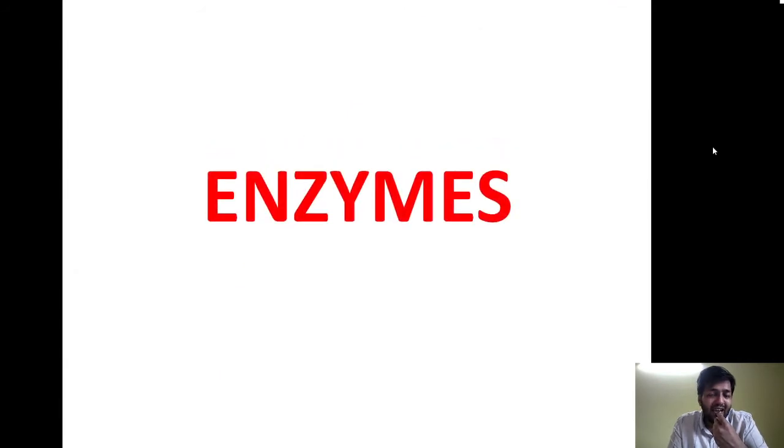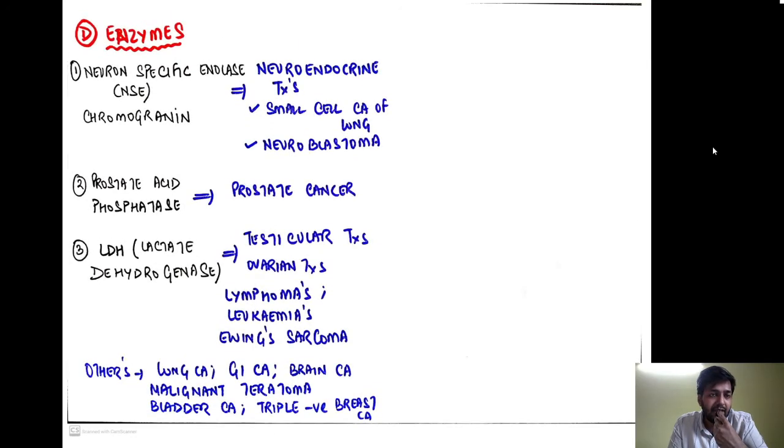Now we will look at the other class of tumor marker, the enzymes. There are many enzymes. Number one, we have neuron specific enolase as well as chromogranin, which is classically raised in neuroendocrine tumors. There are many neuroendocrine tumors throughout the body. To name a few, we have small cell carcinoma of the lung as well as neuroblastoma.